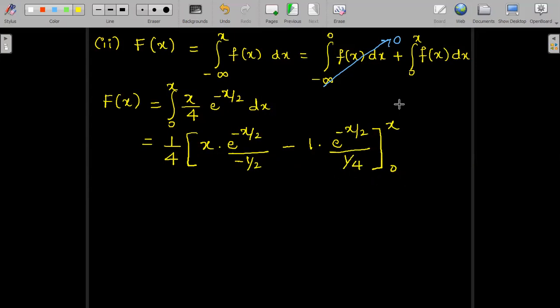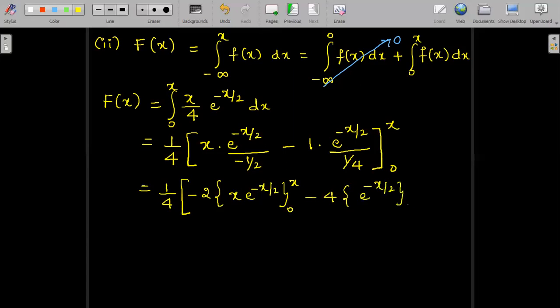Now we need to apply the limits 0 to x, the upper limit minus lower limit concept. I write this 1 by 4 constant outside, and there is minus 2 to write down: applying limits for x e power minus x by 2 between 0 to x, and minus 4 outside, e power minus x by 2 between the limits 0 to x. Term by term I have shown the integral limits by taking out the constants and writing them outside. So 1 by 4 into minus 2, the upper limit gives me, as it is, x e power minus x by 2.